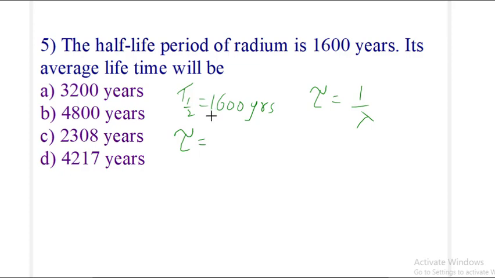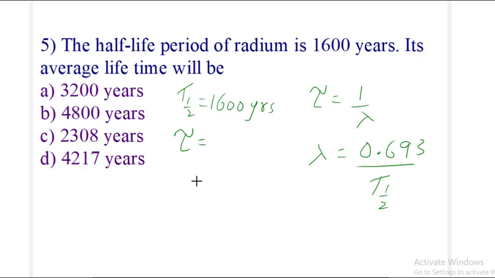First we calculate the decay constant, and we have the relation between decay constant and t half: lambda is equal to 0.693 upon t half. Now we substitute this lambda in tau.